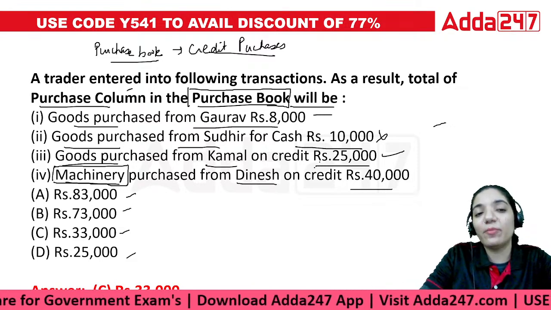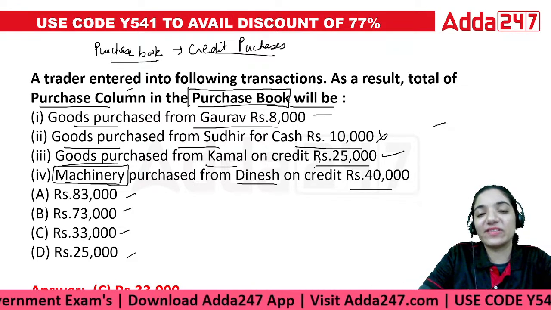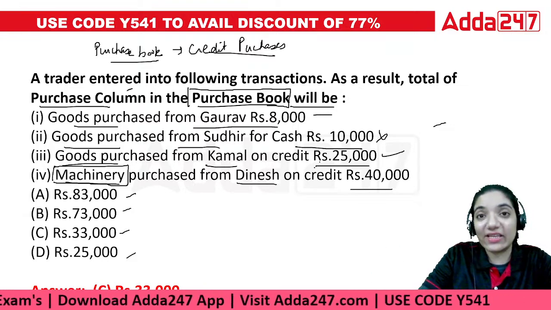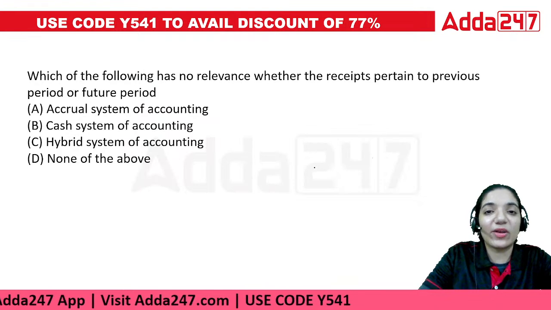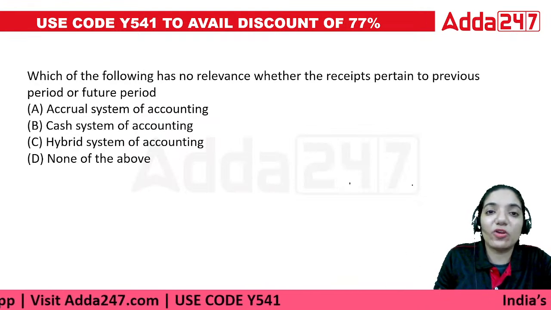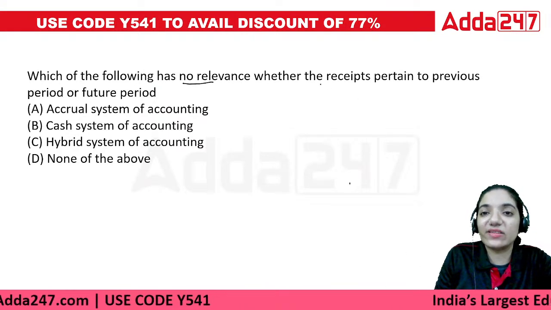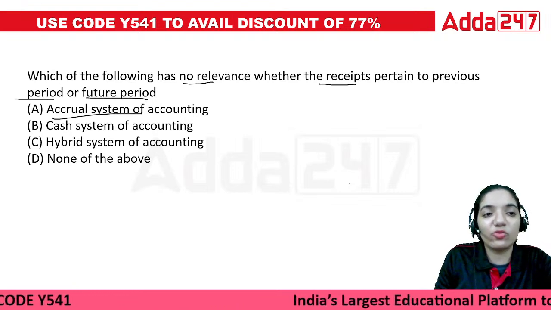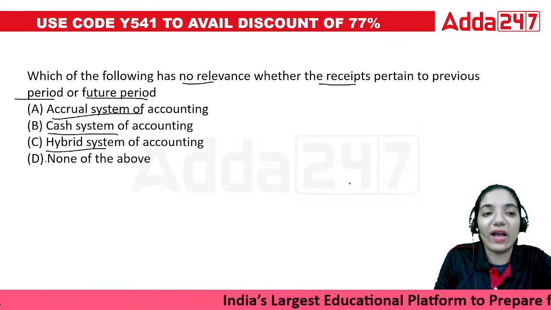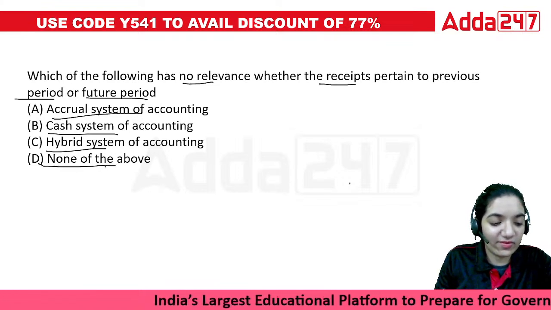The question is easy, but you just have to look towards the concept. What does the purchase book exactly record? Right? Okay. The next question. Which of the following has no relevance whether the receipts pertain to the previous year or the future period? Accrual system, cash system, hybrid, or none of the above?